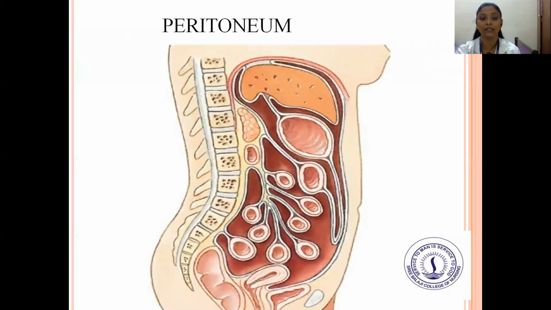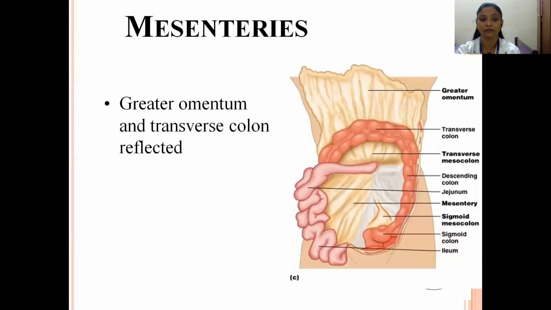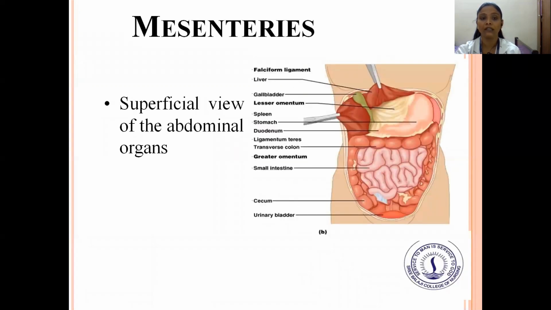These are the membranes, and you can see the peritoneum in this clear picture. The greater omentum and the transverse colon are reflected. You can see the greater omentum, transverse colon, transverse mesocolon, descending colon, jejunum, mesentery, sigmoid mesocolon, sigmoid colon, and ileum. And the other picture is a superficial view of the abdominal organs.